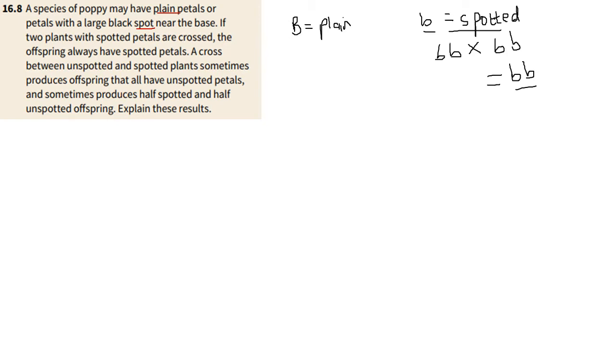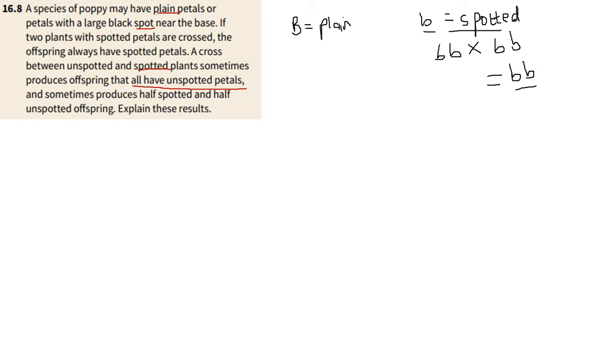The interesting part comes when they say a cross between unspotted and spotted plants sometimes produces offspring that all have unspotted petals. So all of them have unspotted petals, even when crossed with spotted plants. That suggests very quickly that big B, unspotted, might be the dominant allele. And sometimes it produces half spotted and half unspotted offspring.